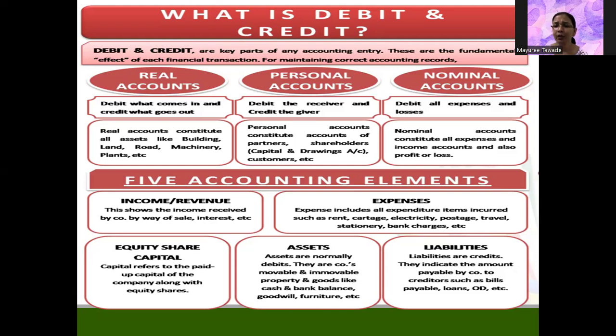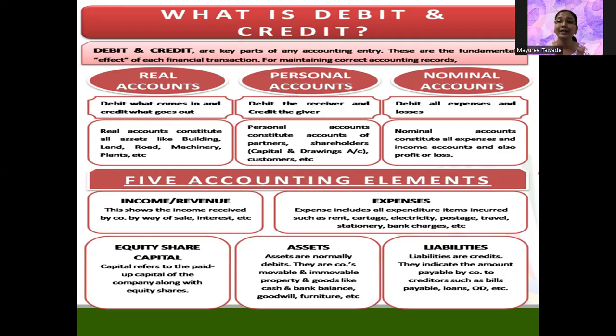So where I will record, I cannot say that goods are coming into the business, right? So I'll always record this particular transaction into a purchase book. So what is coming into the business? Goods are coming into the business. So I will debit the purchase account, and what I will credit, that is Anand and Sons Limited.